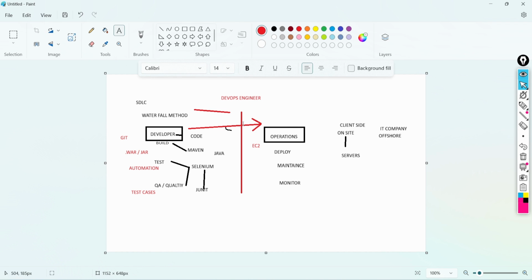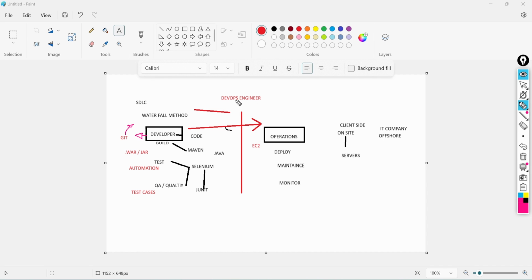DevOps engineer. What did the DevOps engineer say? Okay, fine, I have a solution. I will do everything using automation. So what he said is, you create the code and keep it in Git. That's your headache. That's it.